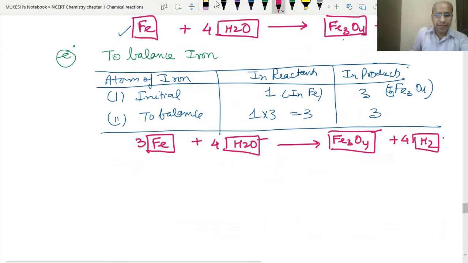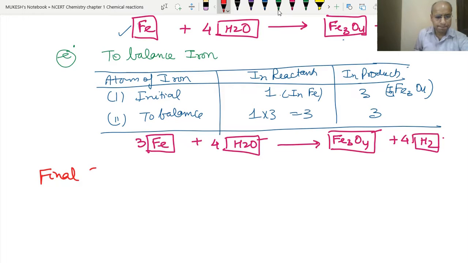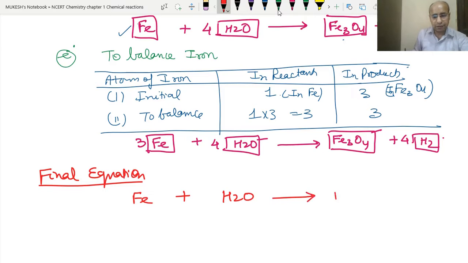Now we will write the final equation, which is balanced. Now we will remove the boxes. Clear? 3Fe plus 4H2O gives Fe3O4 plus 4H2. The balancing numbers we have written are 3, 4 and 4.